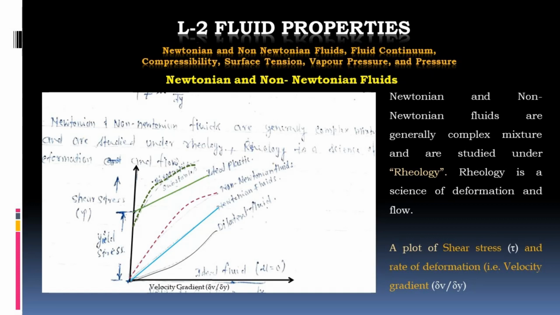So therefore, the rheological diagram is a plot between the shear stress tau against the velocity gradient delta v upon delta y. Now, moving to the next.